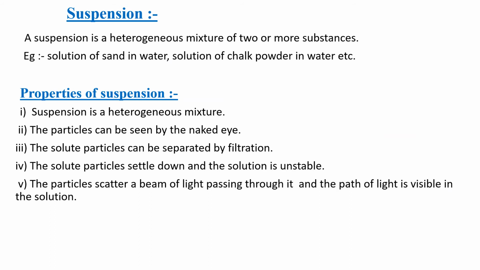Suspension. A suspension is a heterogeneous mixture of two or more substances. Example, solution of sand in water, solution of chalk powder in water. Suspension is heterogeneous. The particles can be seen by the naked eye. Solute particles can be separated by filtration.